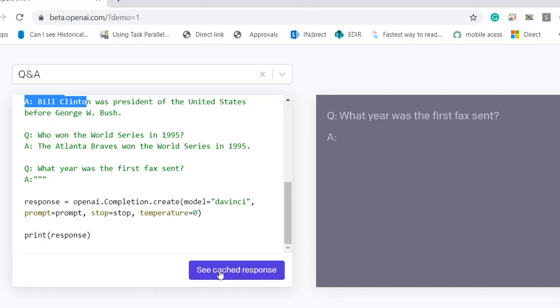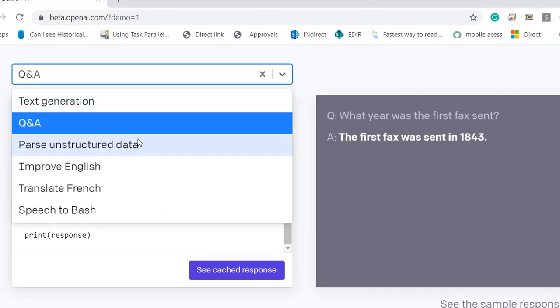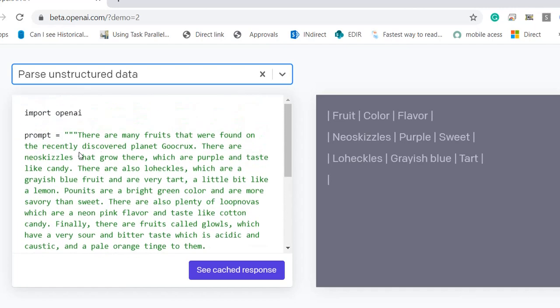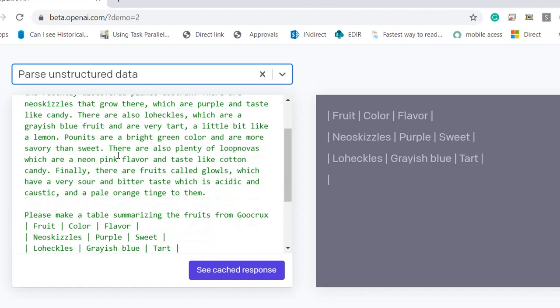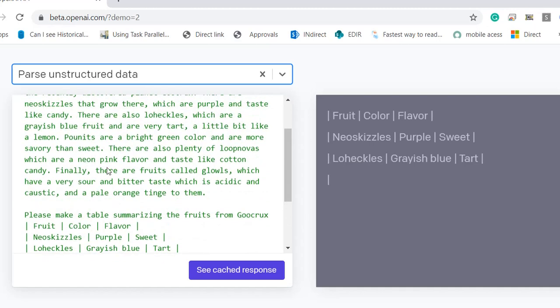So we'll see the output of this one. If you see here, what was your first accent, so it's giving us an answer. So this is how this model works in Q&A. And the next one is parse and structure data. Okay, if you see here, they have one text detail. In this detail they have what is called unstructured data. Also if you see, using this data they make a table like fruit, color, flower, and all these details are in this unstructured data.